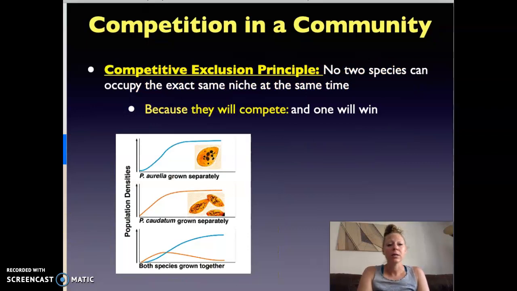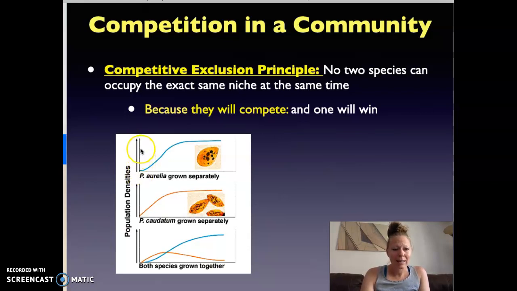We call this the competitive exclusion principle. The competitive exclusion principle states that no two species can occupy the same niche at the same time, because one will win. There is a famous study with protists, single-celled eukaryotic organisms called Paramecium.